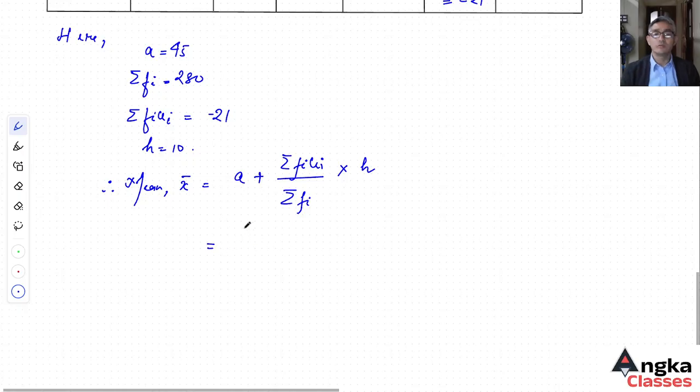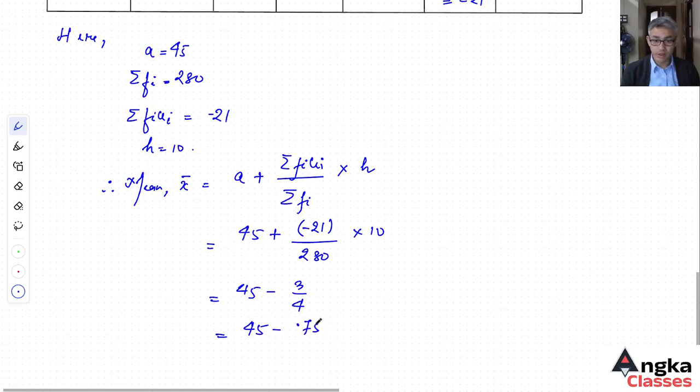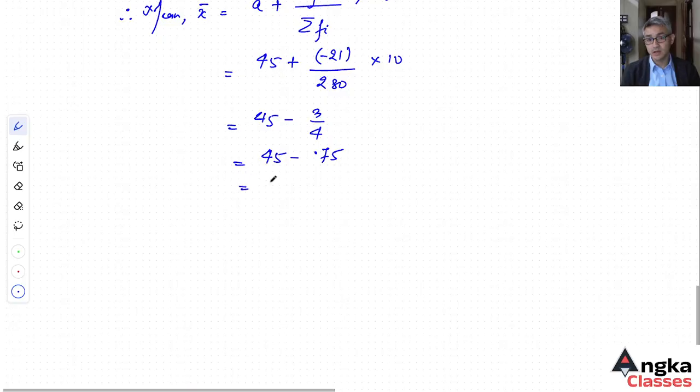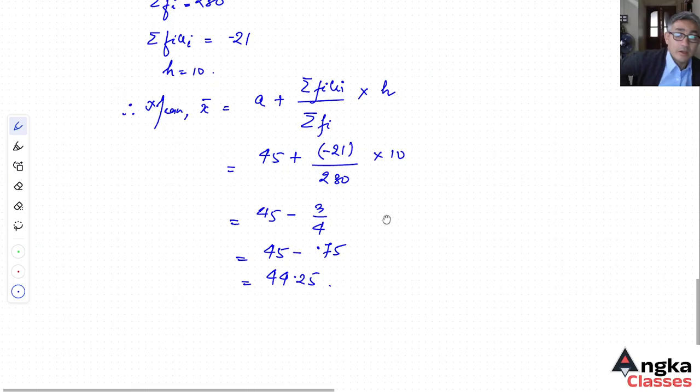So 45 plus minus 21 upon 280 into 10. On the calculator, this is 45 minus 0.75, which means 44.25 is the required mean.